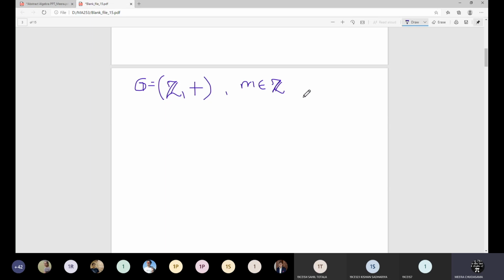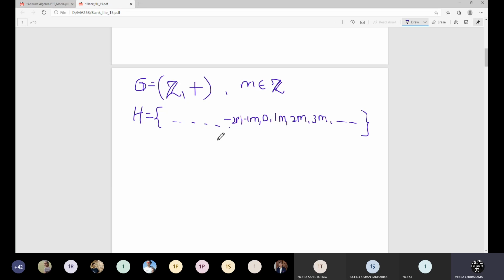So m is your fixed integer, and you have to take its multiples. If you consider H, it will be of the kind, like we saw the multiples of 6: 0, then 6. So here it will be 0, 1m, 2m, 3m and so on, and here also you have minus 1m, minus 2m and so on.